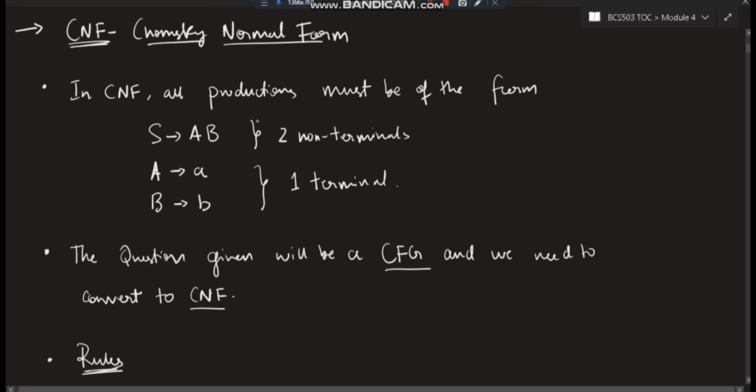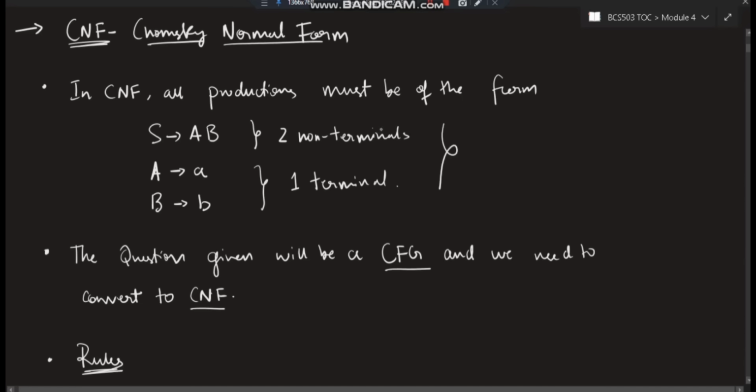So whenever we convert a CFG into a CNF, we have to ensure that the production is of the form, either it should have two non-terminals or it should have a single terminal. These are the only two ways. Another one is there, the starting state can have an epsilon also, and the rest of the states should not have any epsilon. Okay, so this is the rule which we need to satisfy.